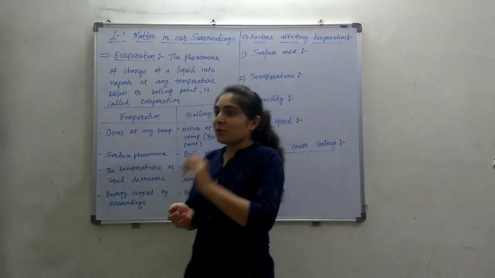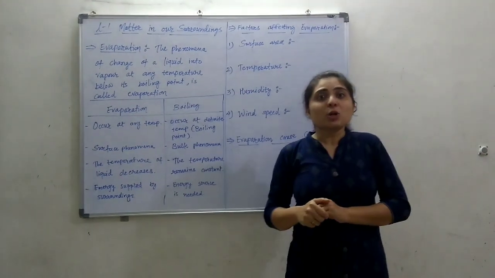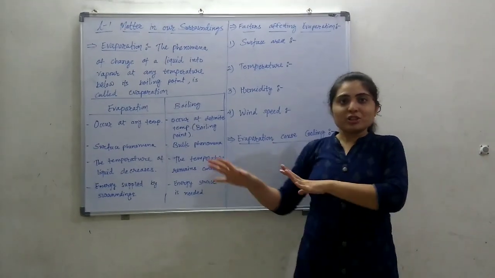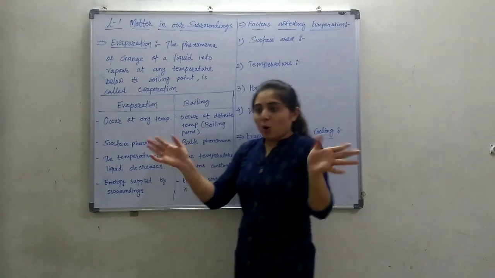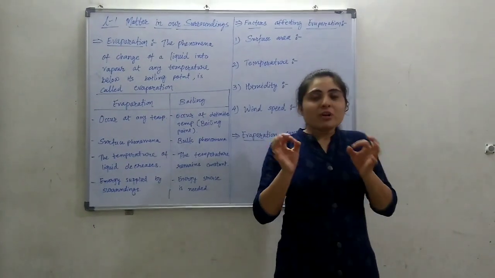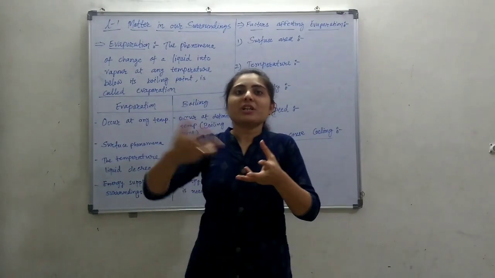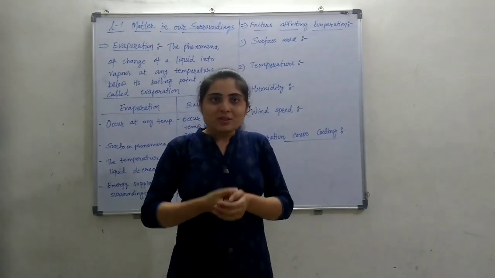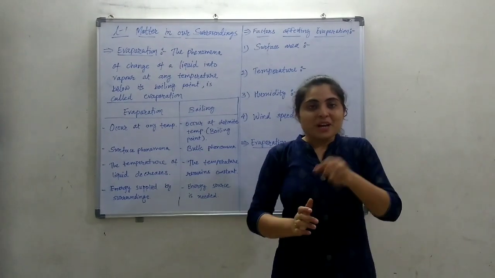We have seen the proof of this. When we dry clothes after washing them, we keep them in the open air. In this drying process, the water is evaporated from the cloth. When all the water is evaporated, the cloth will be dry.